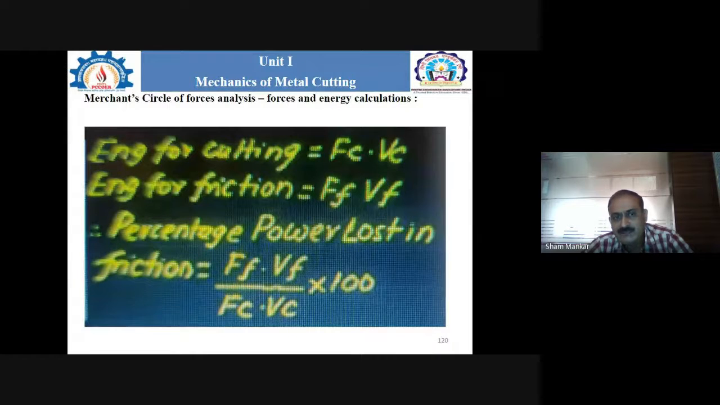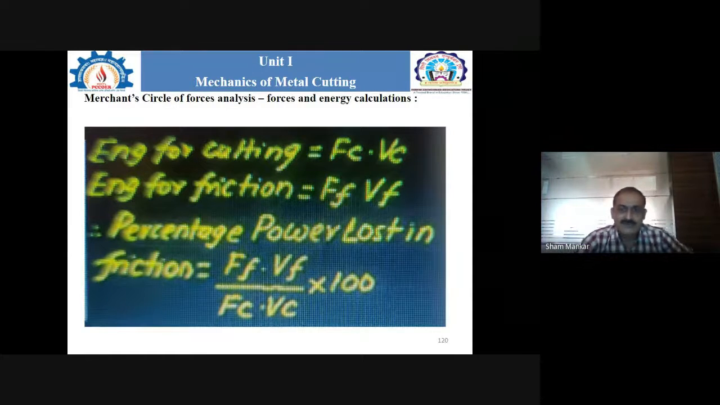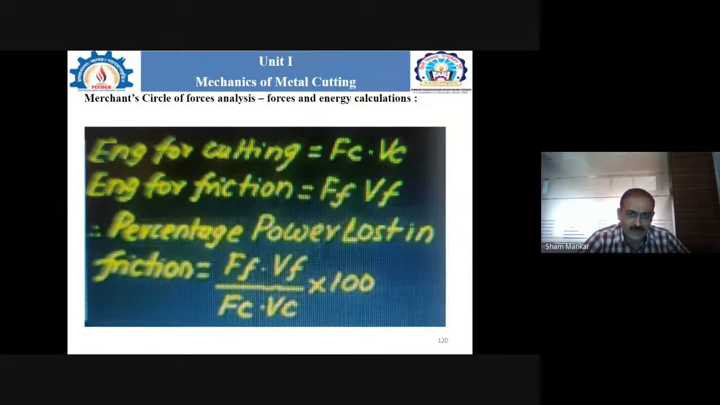Similarly, when we want to calculate the energy for the friction, we use the friction force into the friction velocity, for which we use the notation Ff into Vf. That is the friction force and the friction velocity. That is what we use to calculate the energy for the friction.